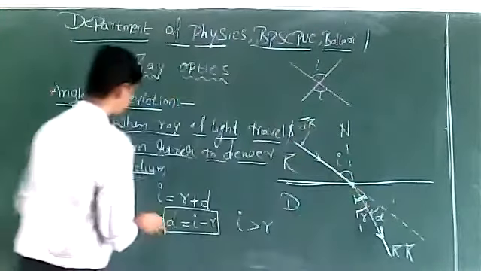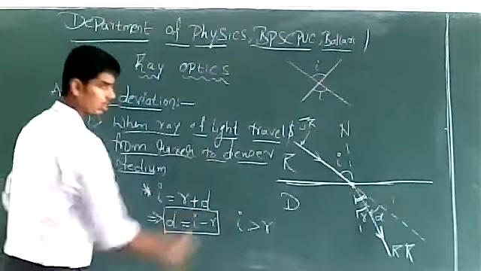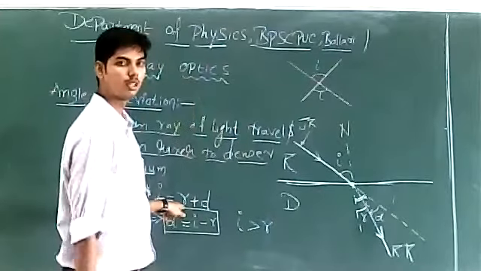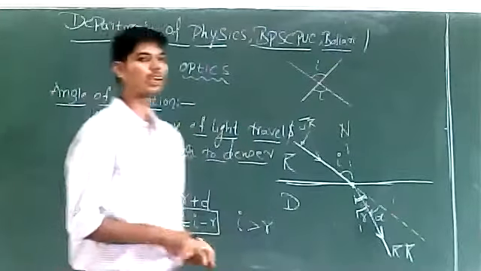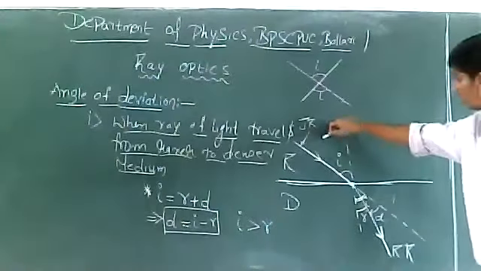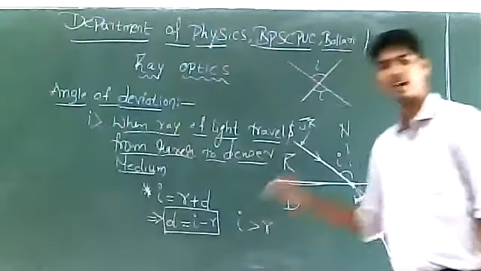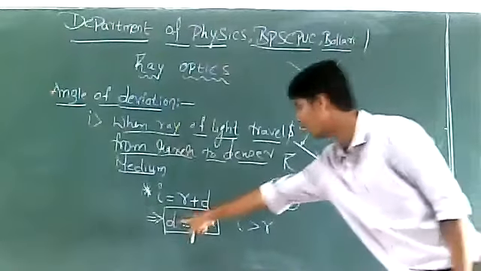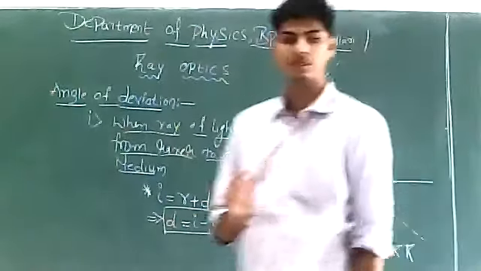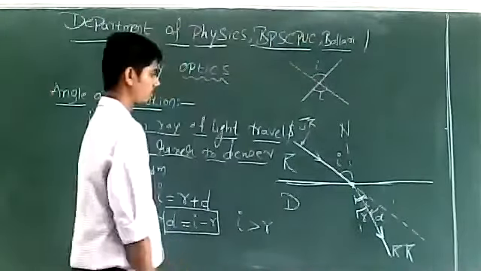Or you can even observe that from this equation: I is equal to R plus D. So angle of incidence is angle of refraction plus something. So angle of incidence must be greater than angle of refraction in this case. Whenever a ray of light travels from rarer to the denser medium, angle of incidence will be greater than angle of refraction, and the angle of deviation will be equal to I minus R. This is when ray of light travels from rarer to denser medium, right?